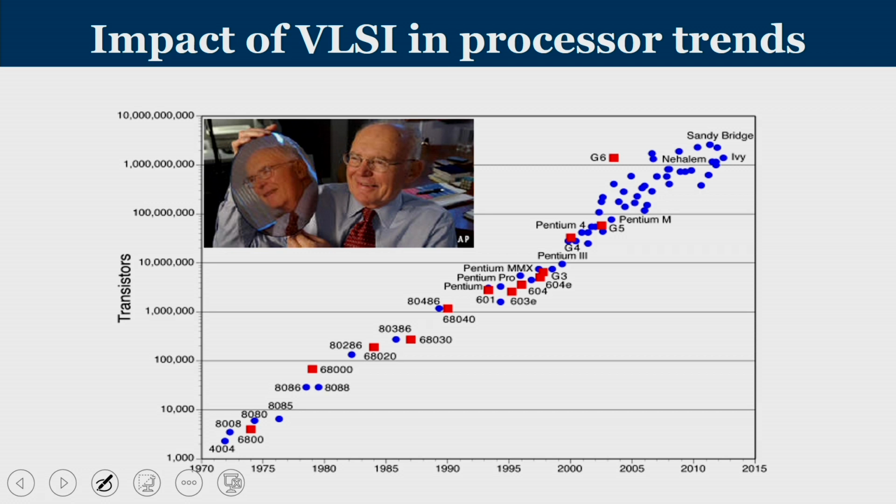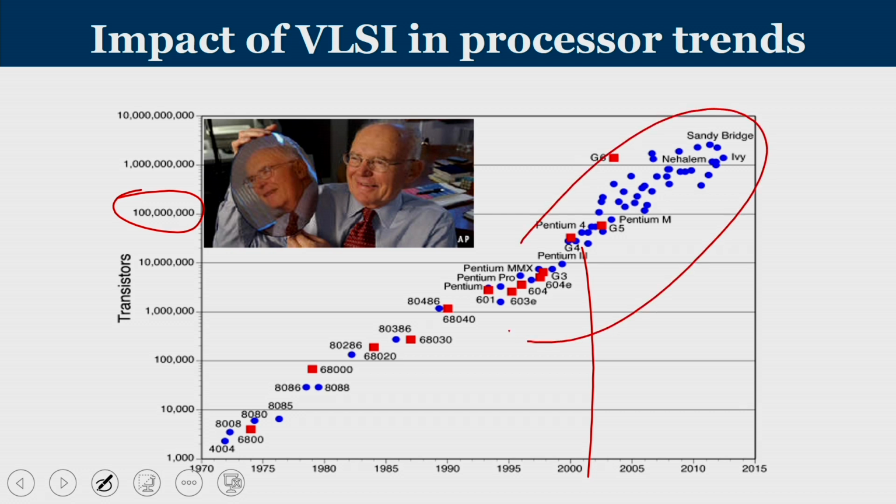Over the years, we have seen a tremendous growth in the number of transistors inside the chip. Gordon Moore predicted in the late 70s that the number of transistors that can be kept inside an IC will double every 18 months. We touched the 1 billion mark somewhere in 2003, and modern microprocessors have over 10 billion transistors inside a single chip.